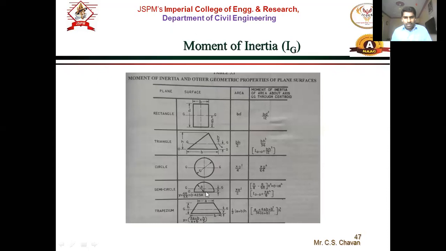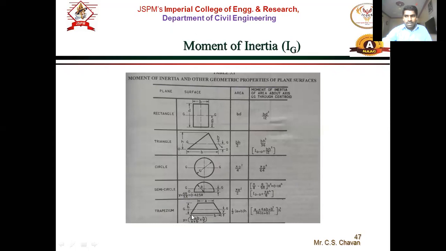So the centroid from this base is located at 4r upon 3 pi, that is 0.425 r. The area is half the circle, that is pi r square upon 2, and the moment of inertia, right?